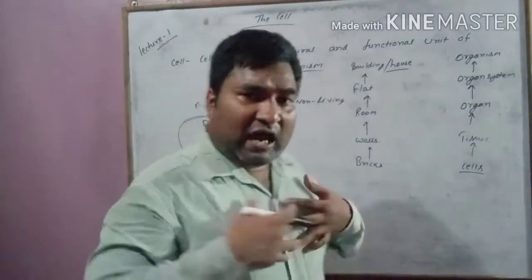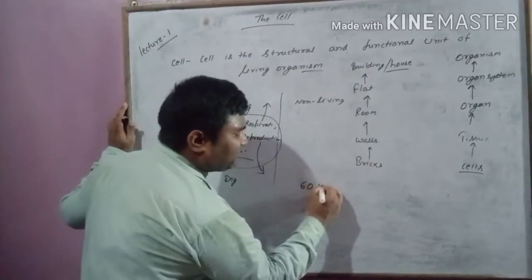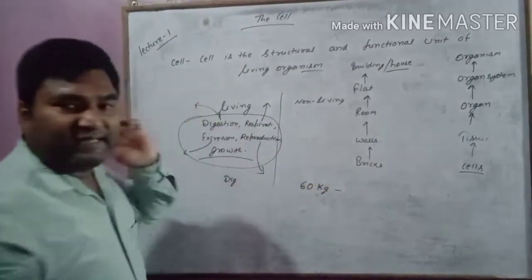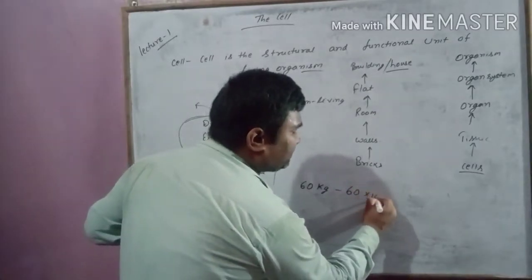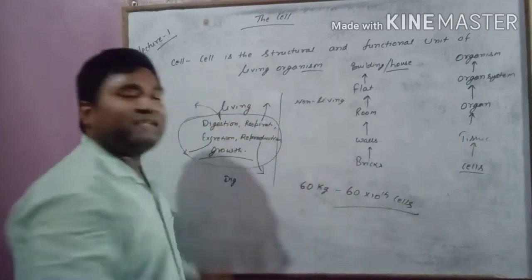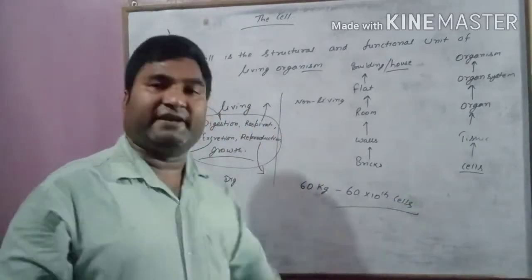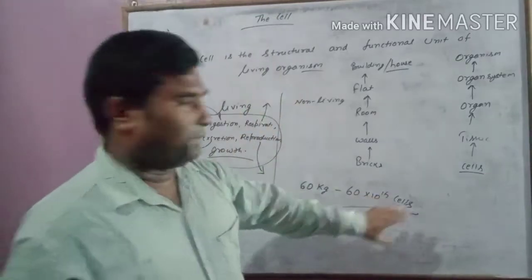In our body, for example, if a person is weighing 60 kg, he has 60 into 10 to the power 15 cells. So this many cells are present in a 60 kg person. I am saying an average, meaning normally it should be there.